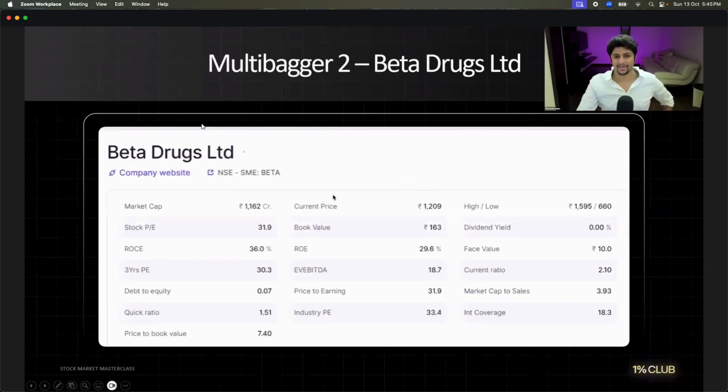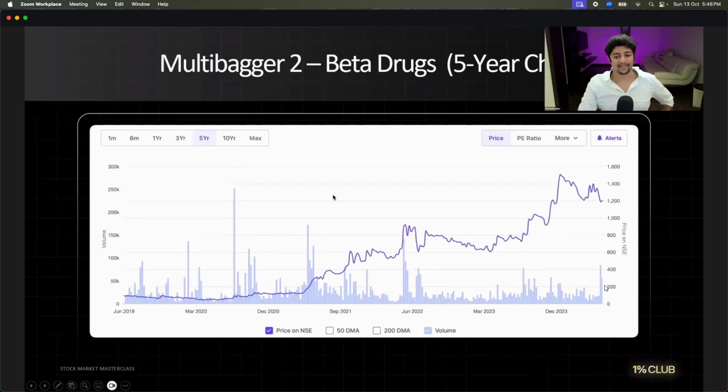There's a company called Beta Drugs. By the way, guys, none of these are buying or selling recommendations. I'm giving you examples, okay? This is a beta drug company. Look at the P ratio, 31. Look at the industry P, 33. Look at the debt to equity, not there. Look at the 5-year stock price, great.